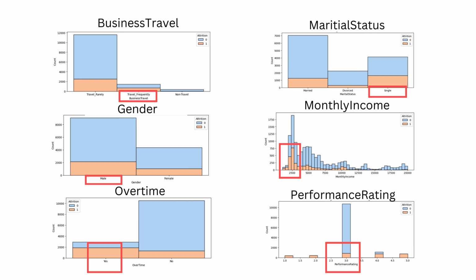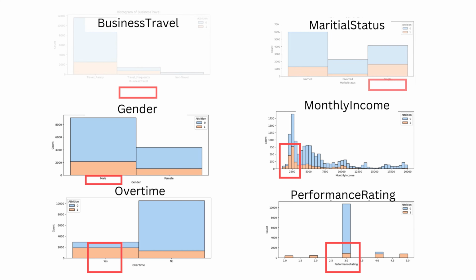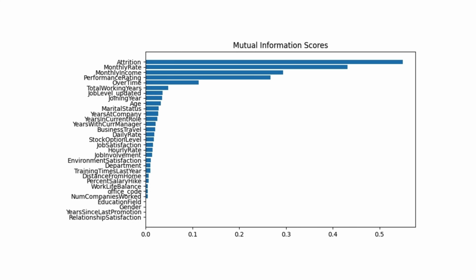Lastly, an interesting observation is that people who perform average are more likely to stay, while those who perform poorly or excellently are more likely to leave. Now we explore mutual information scores to identify any independent variables that have no association with attrition. These variables are gender, years since last promotion, education field, and relationship satisfaction. Since we see no association with attrition, we will consider dropping these variables.